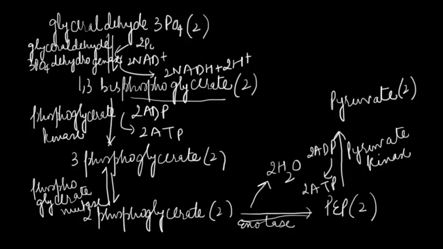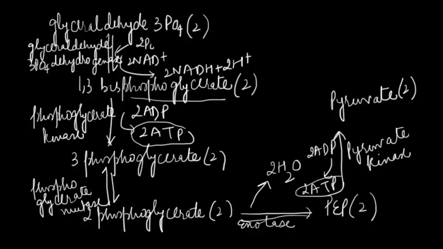So this is the payoff phase of glycolysis, and in this phase we found that 4 molecules of ATP get formed, but the net ATP formation in glycolysis is only 2, as 2 molecules of ATP are already invested in preparatory phase of glycolysis.